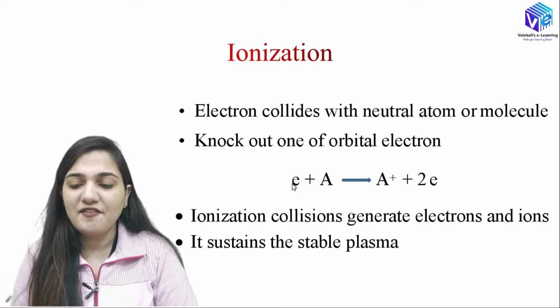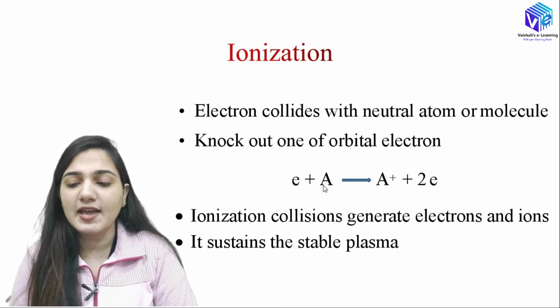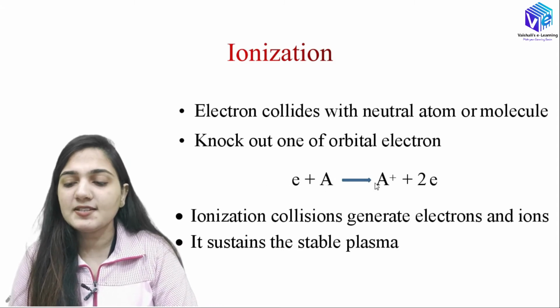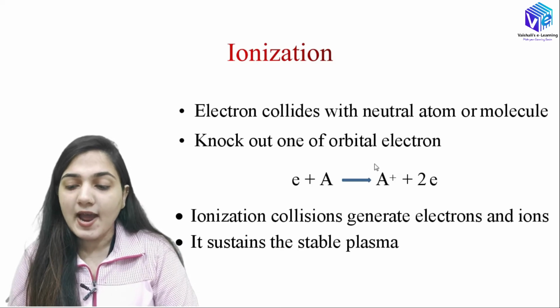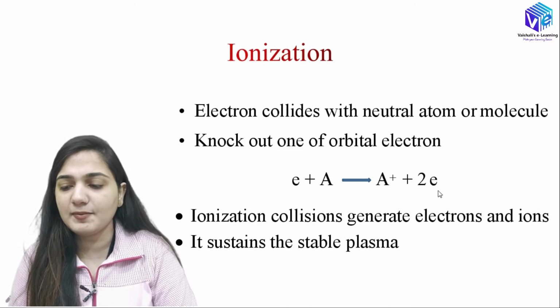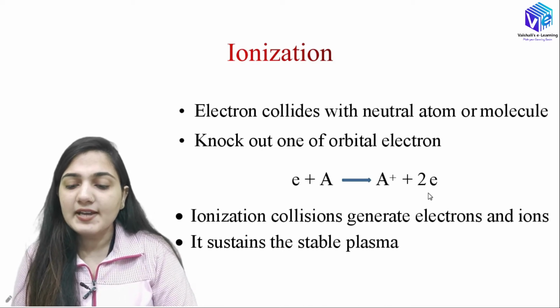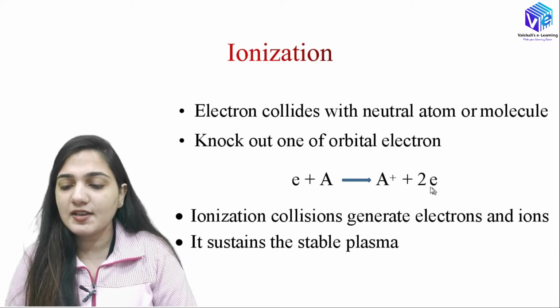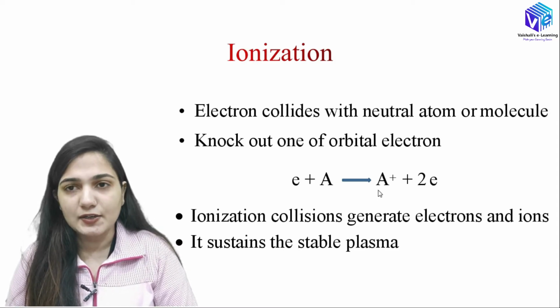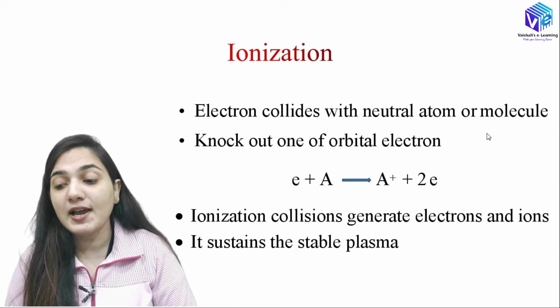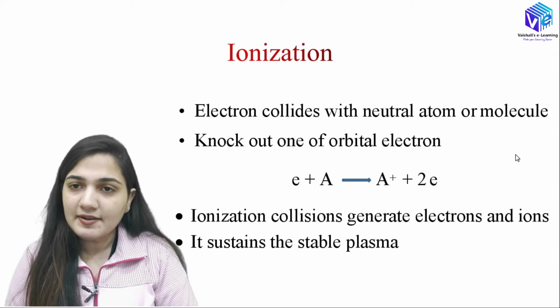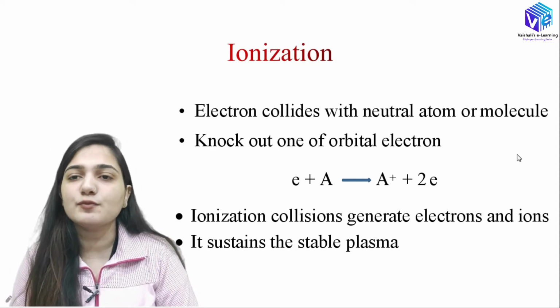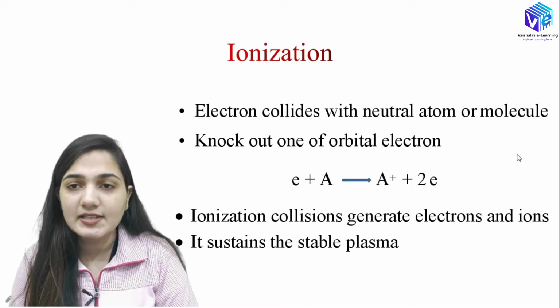So you can see here, if I have an electron which is colliding with any atom, what happens? This atom will form a positive ion and one electron will be released. So here we will have two electrons. Ionization collisions generate electrons plus ions. So from one electron, here we have two electrons plus one ion. Now these two electrons will generate ions as well as electrons, and this process will keep on repeating and it sustains the plasma.